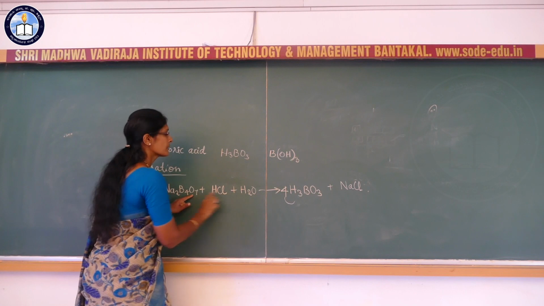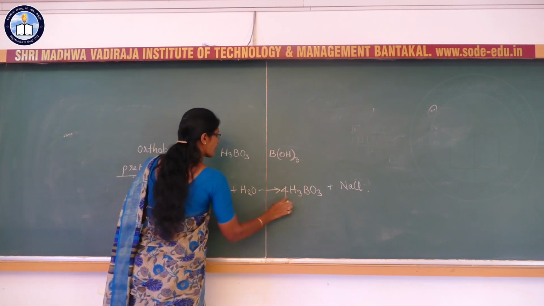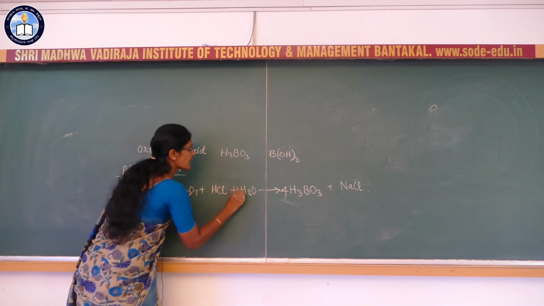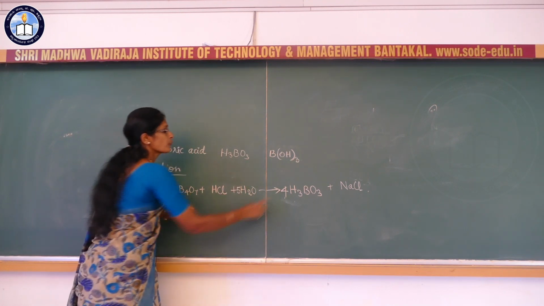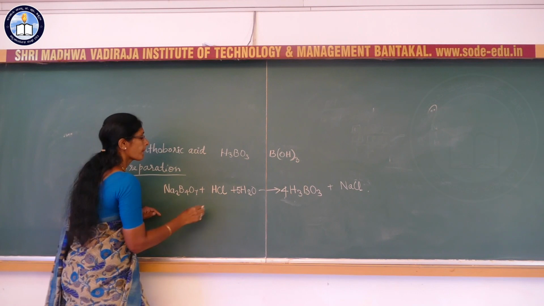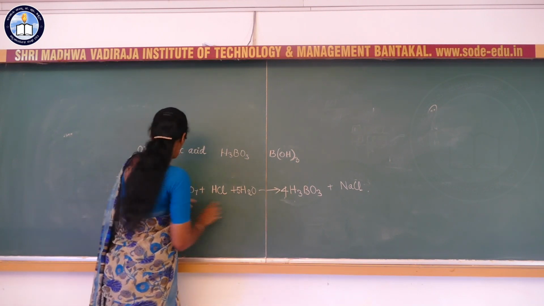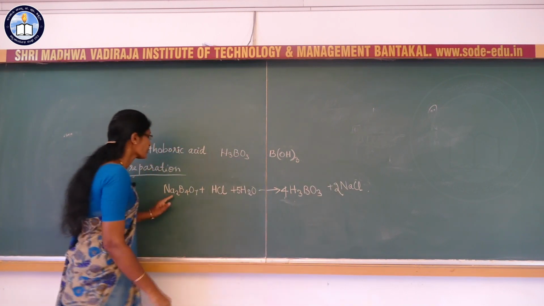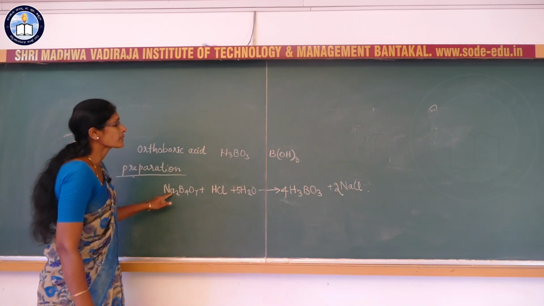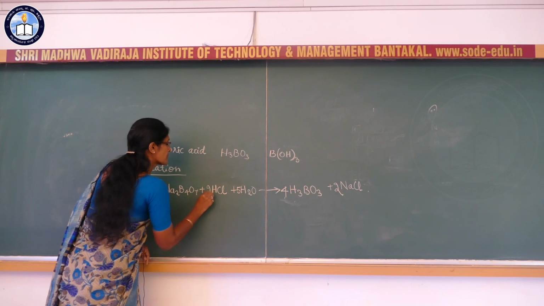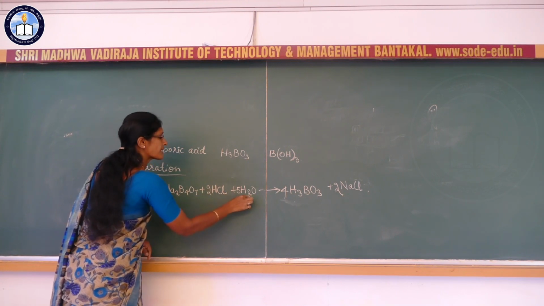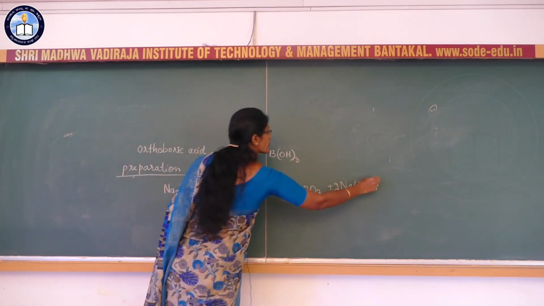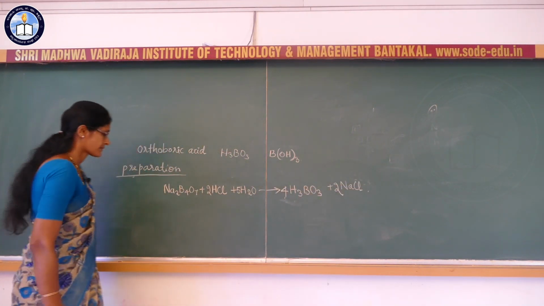7 oxygens here, and here it is 4 threes are 12. So we have to make this oxygen 12, so 5H2O. 4 threes are 12. Now, Na2, so we can write 2NaCl. So the sodium atom is balanced. Now the remaining is hydrogen: 2 hydrogen atoms, 5 twos are 10 hydrogen atoms, total 12 hydrogen atoms. This equation is balanced.